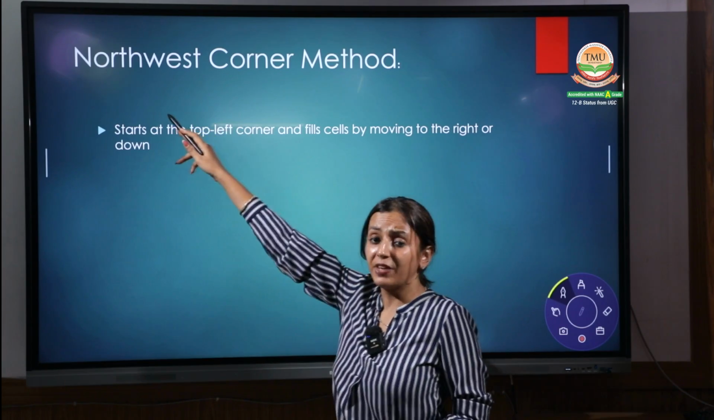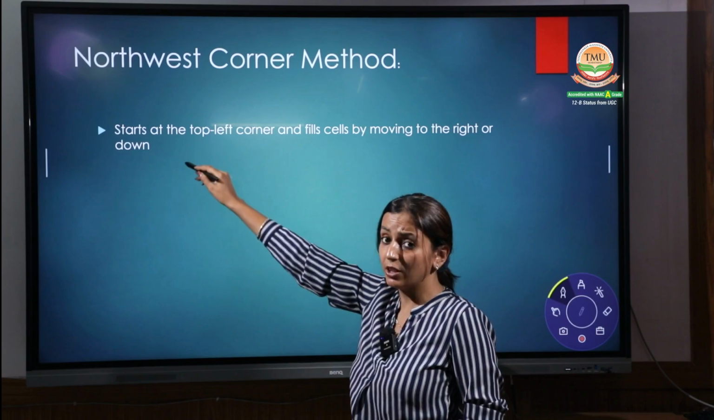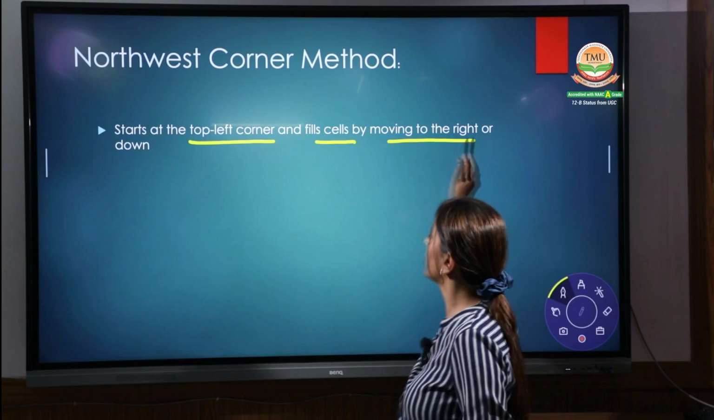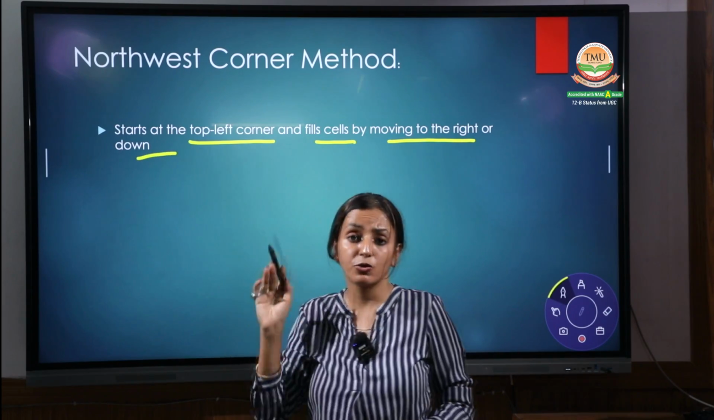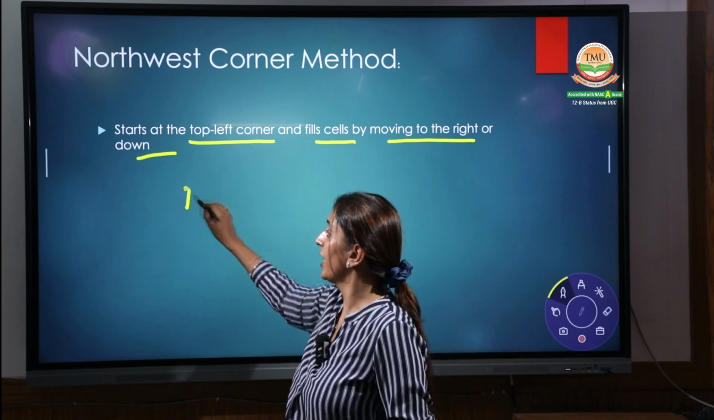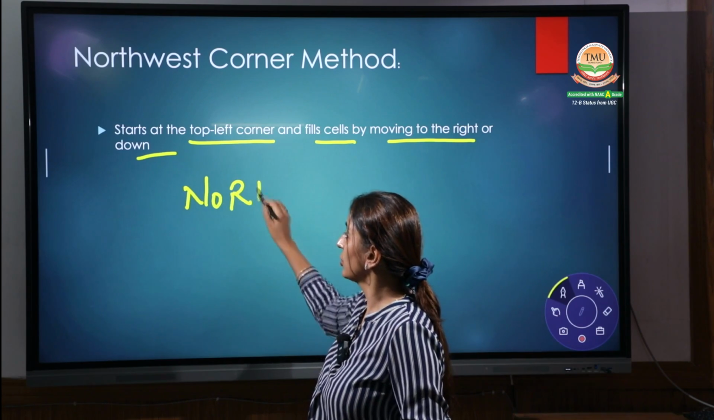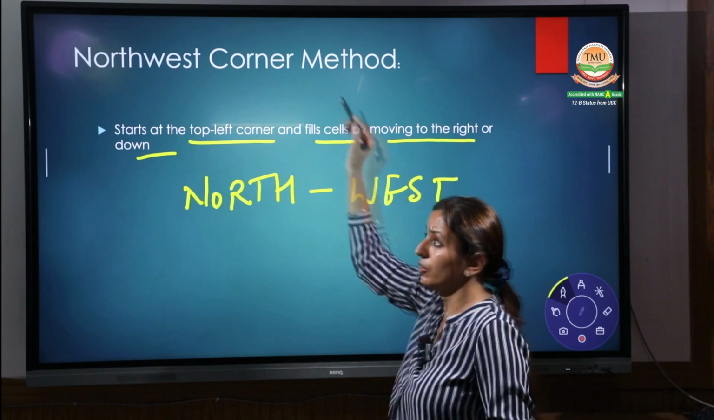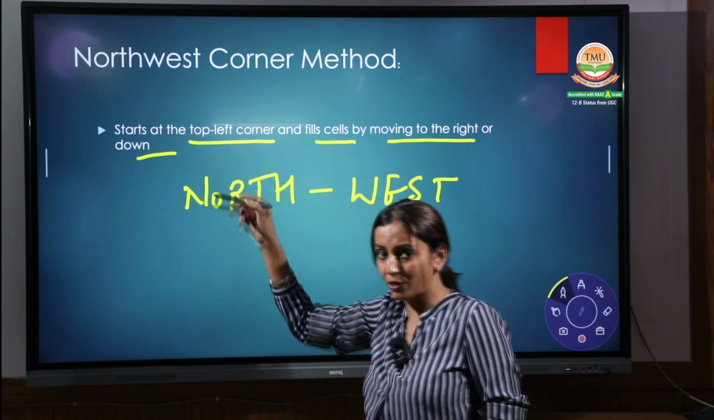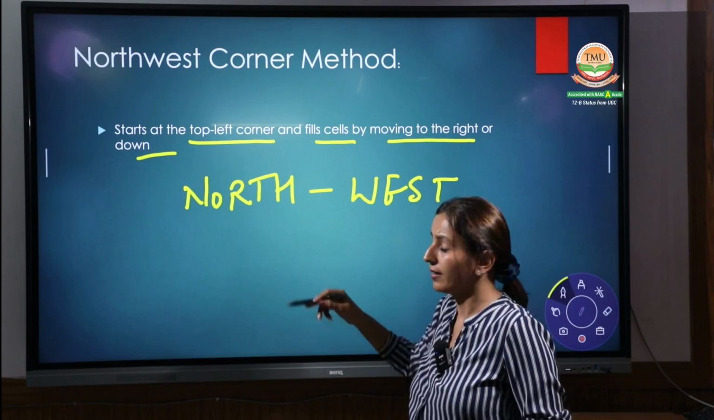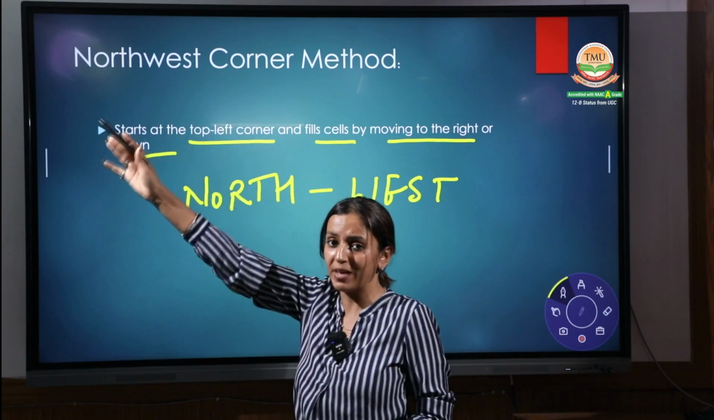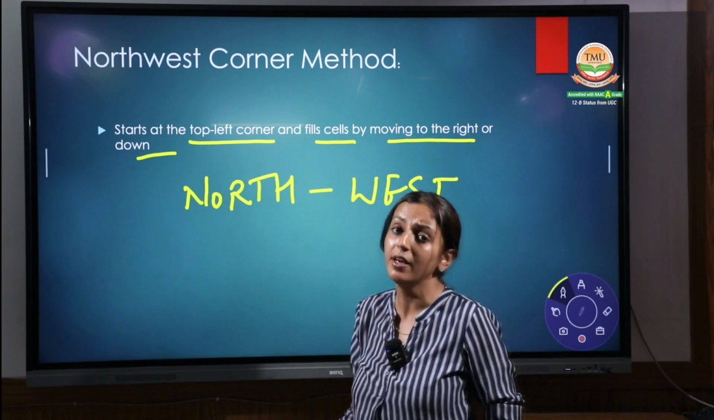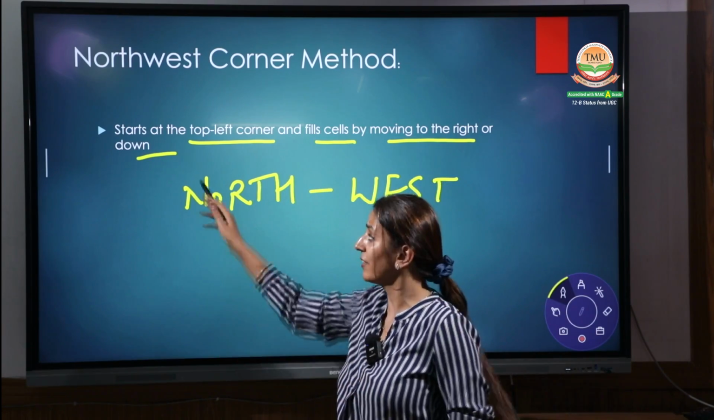The name starts from the word itself, indicating northwest. You have to start with the north side, at the top left corner, and fill the cell by moving to the right or down. The word itself indicates north, and then going towards the west side. North, then west. Then again north, then west. That will be a northwest. That is the top left corner. Start with the top left corner and fill the cell as much as you can, and then go downward. That's the right side.